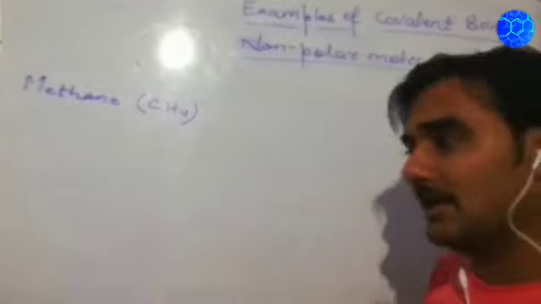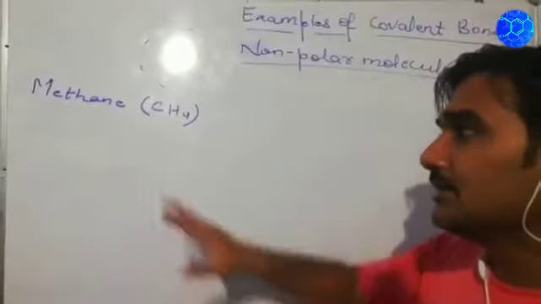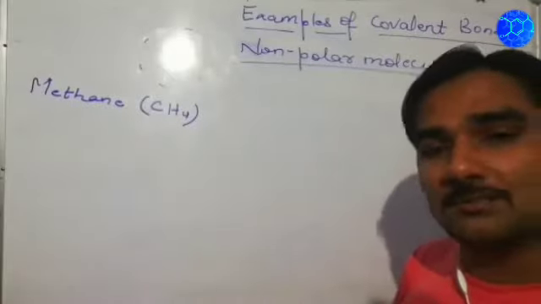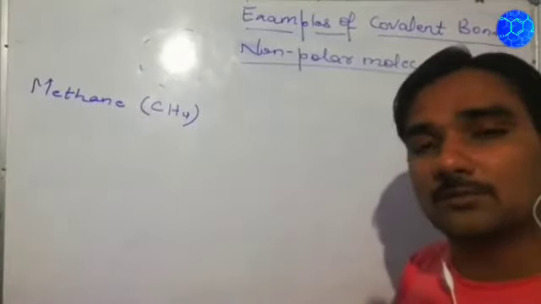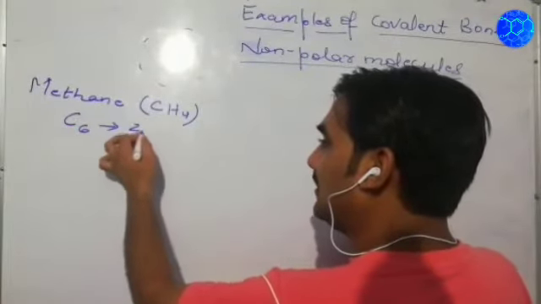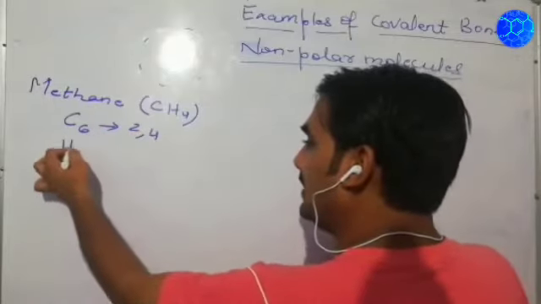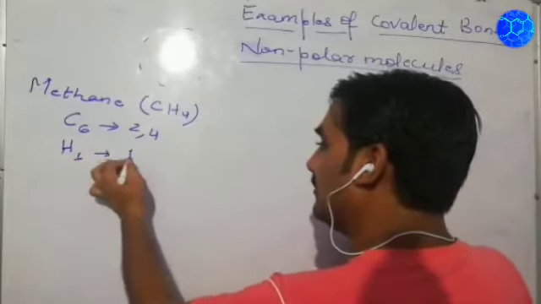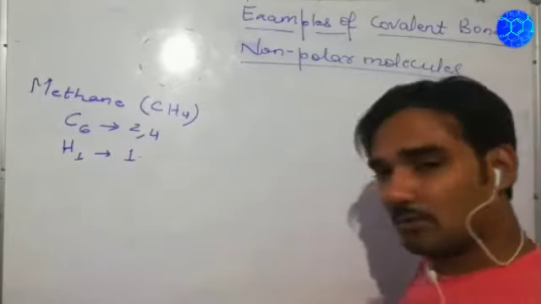In this case we have to arrange it so that carbon also becomes stabilized and hydrogen atoms also become stabilized. Carbon has atomic number 6, so it has 2, 4. In the same way hydrogen has atomic number 1, so it will have 1 electron in the outermost shell.